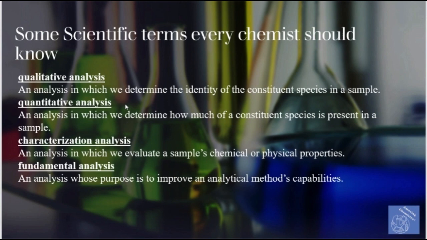Now, finally, we have to know some scientific terms that every chemist should know. What is qualitative analysis? Qualitative analysis is an analysis in which we determine the identity of the constituent or the chemical species in the sample. We want to know only what is in this sample, not its concentration. While in quantitative analysis, we want to know what it is and what its concentration is.